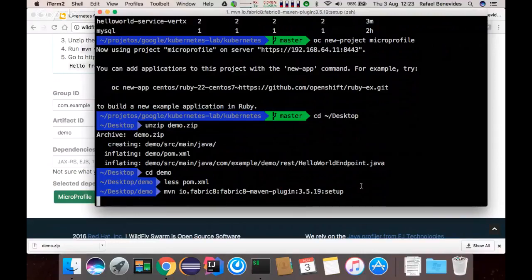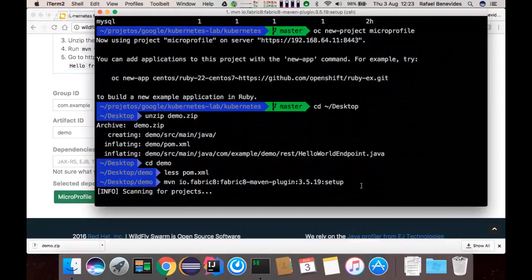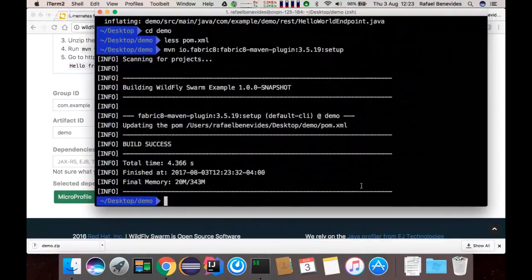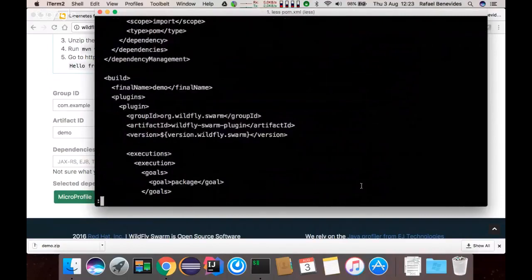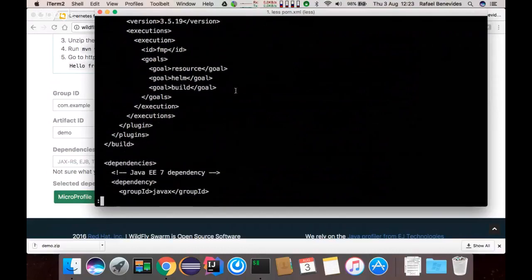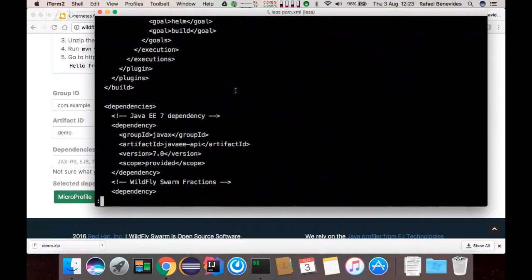This goal will modify the POM.xml to insert the Fabric8 Maven plugin, which allows me to have the deployment inside OpenShift as part of the build. So you can see here now, we have the Maven plugin as part of the POM.xml.